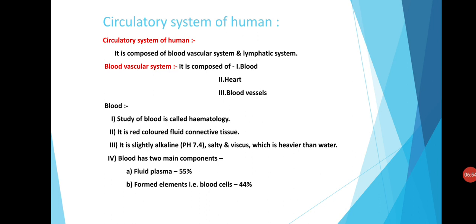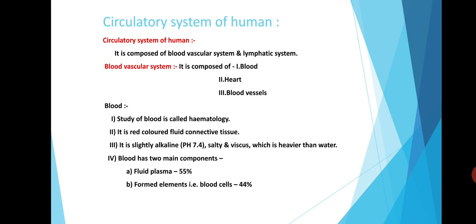The second unit in the circulation is the circulatory system of human. The circulatory system of human is composed of blood vascular system and lymphatic system. So first we will study the blood vascular system. It is composed of mainly three components: blood, heart and blood vessels. So the first component of blood vascular system is the blood. Study of blood is known as hematology. All of you know that blood is a red color fluid connective tissue.